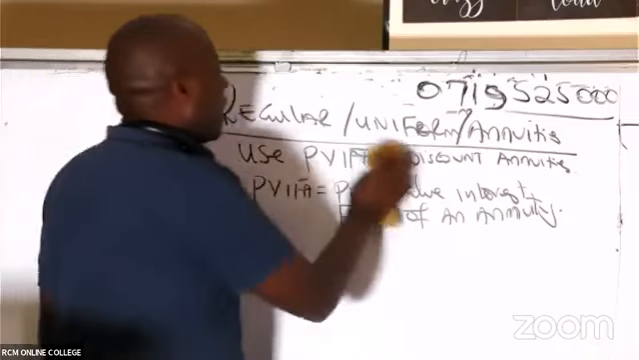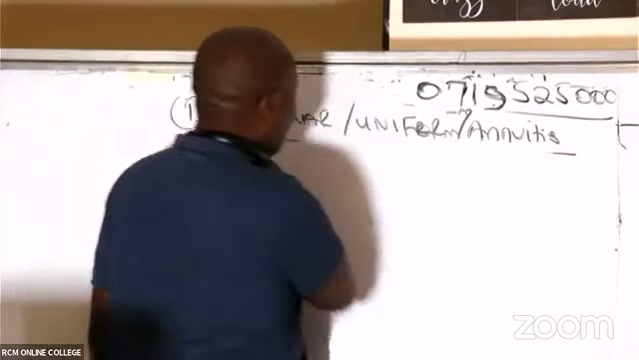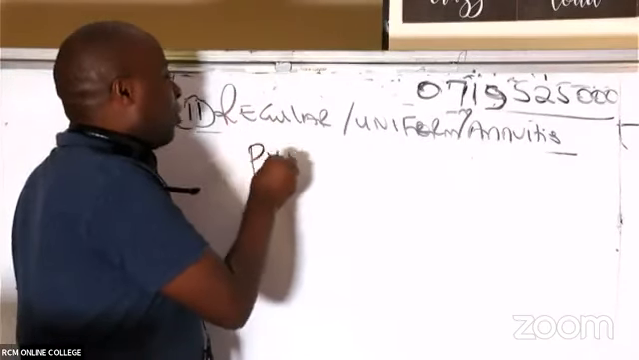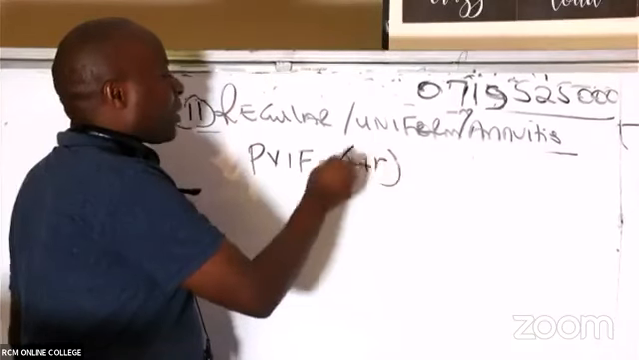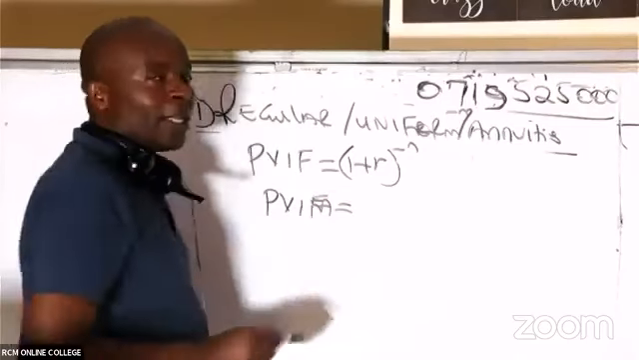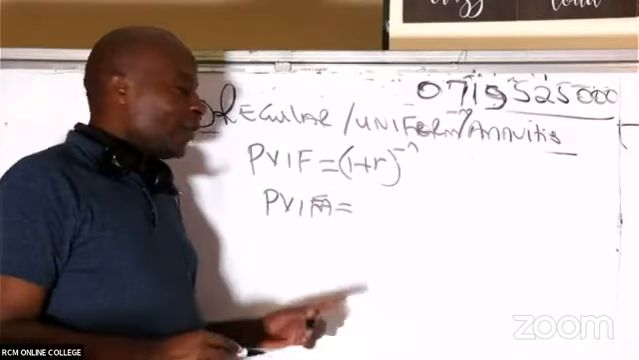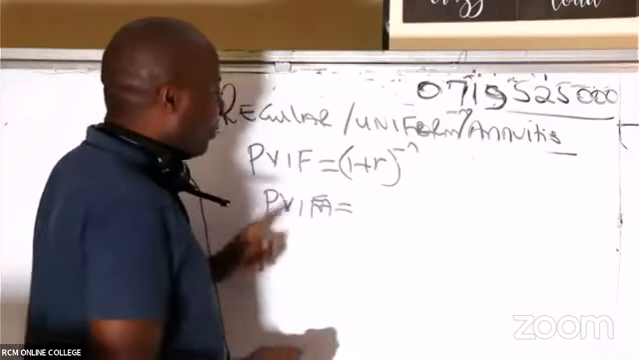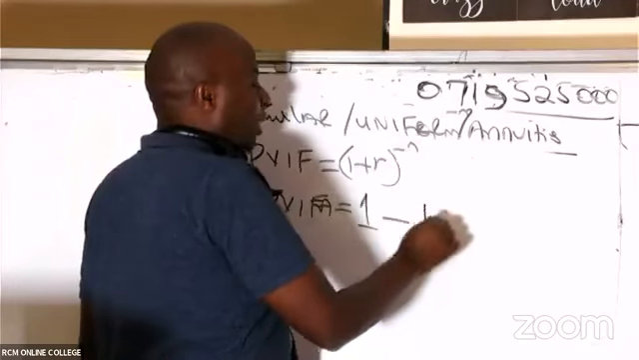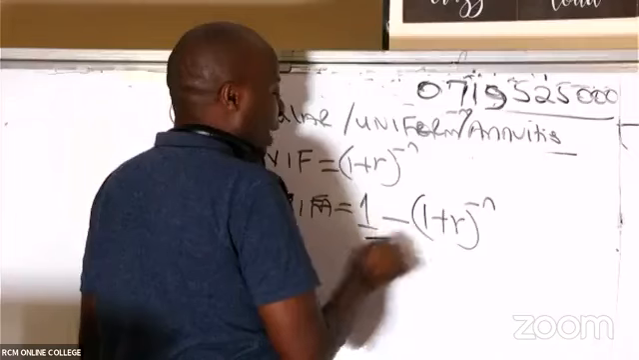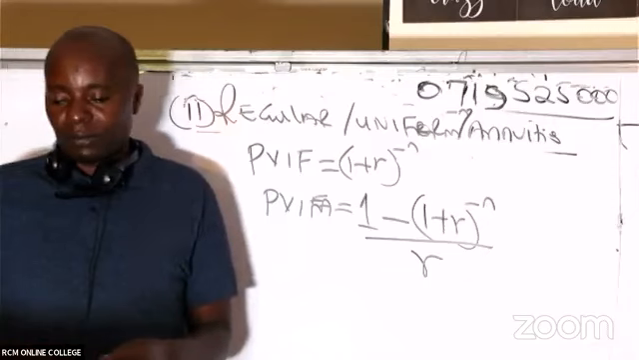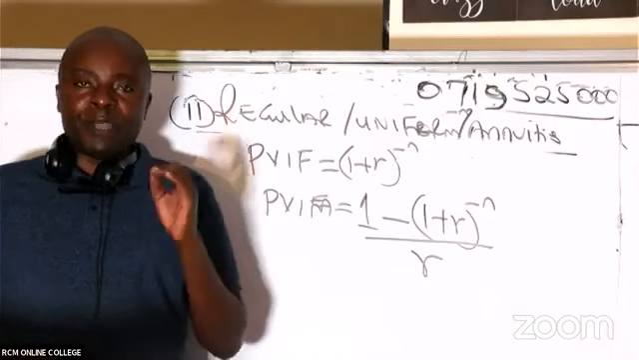Now, ladies and gentlemen, this is what will help us remember. The formula of PVF is 1 plus R raised to negative N. To get PVFA, we normally take 1 minus this simple formula, 1 plus R raised to negative N, and then everything is divided by R. That is how we normally get the PVFA value.